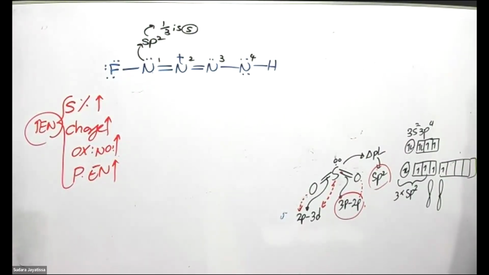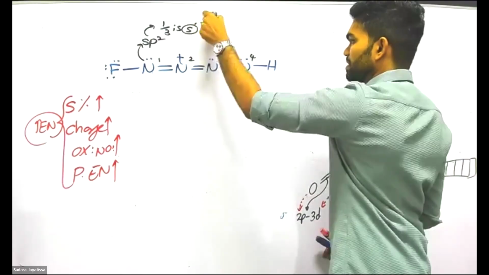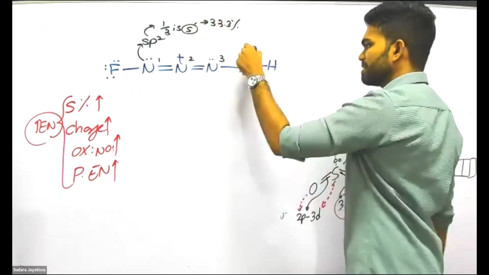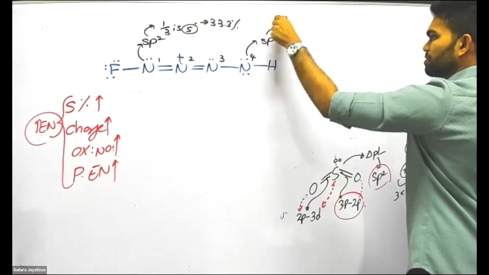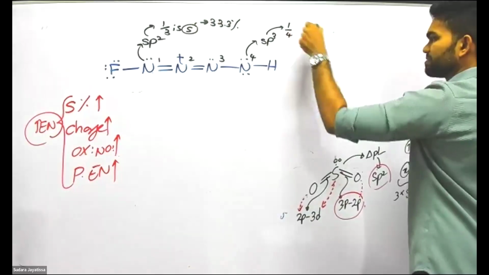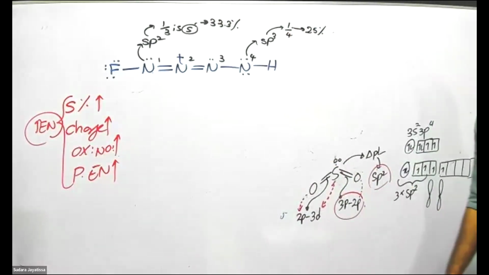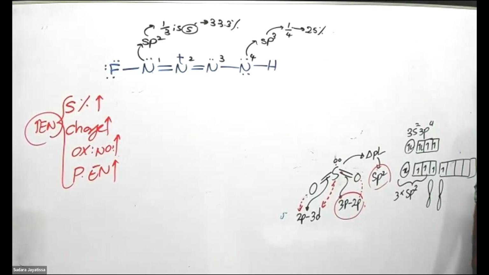From those 3 orbitals, one is S. So what is the S percentage? 33.3%. Now apply the same logic for this one. This is sp3, so 1/4 is S. That means 25% S character. What about the remaining percentage? The other 75% is P character.